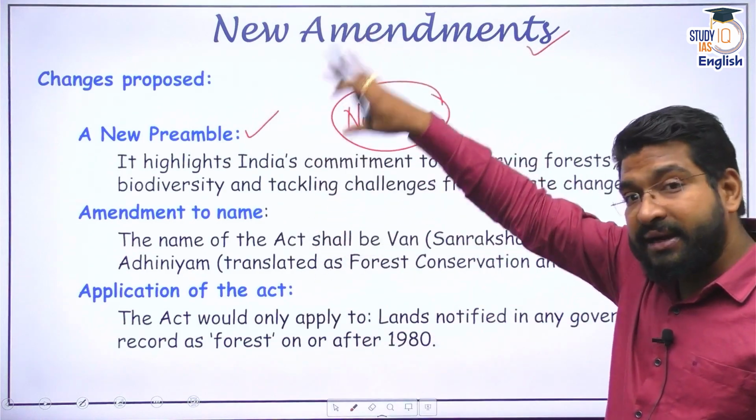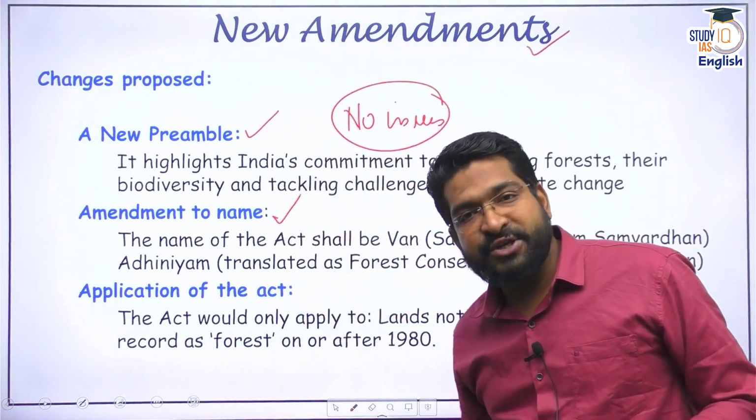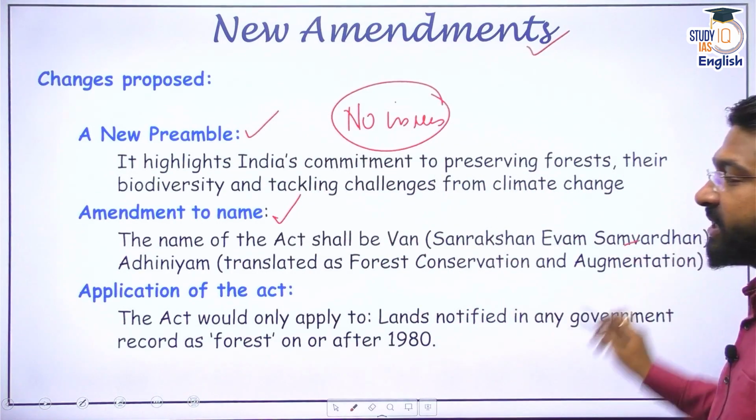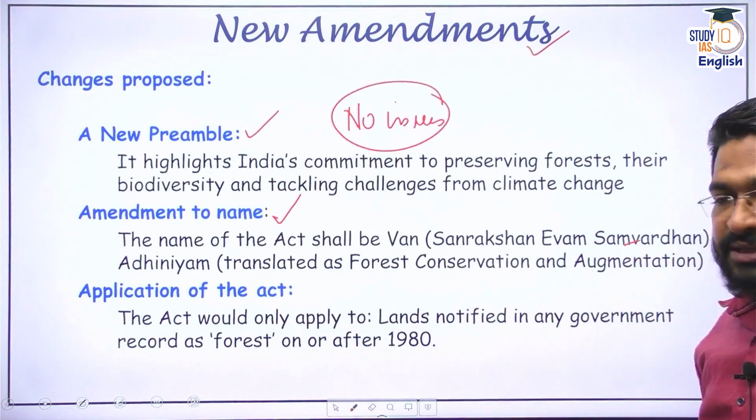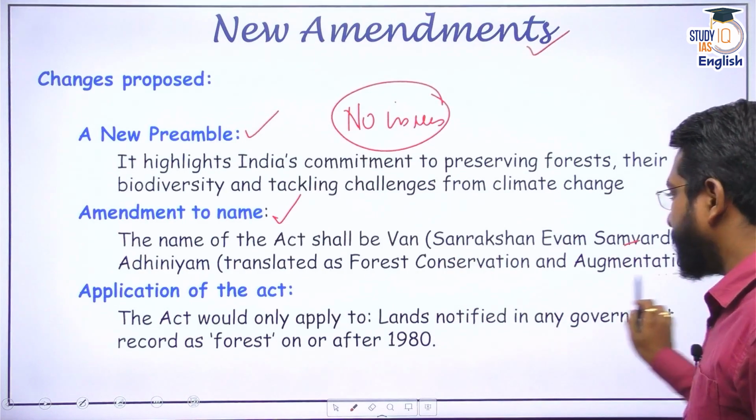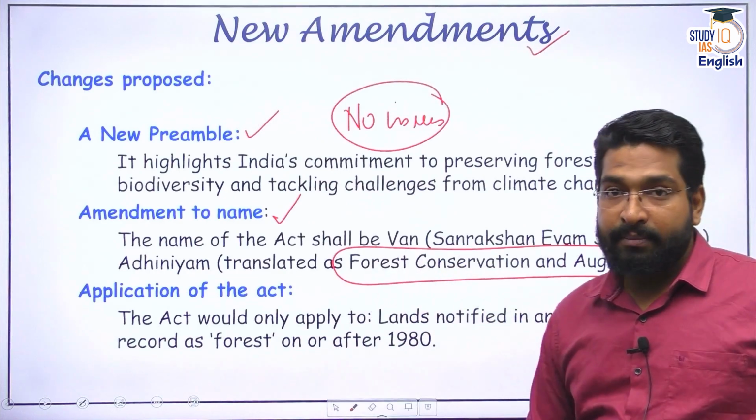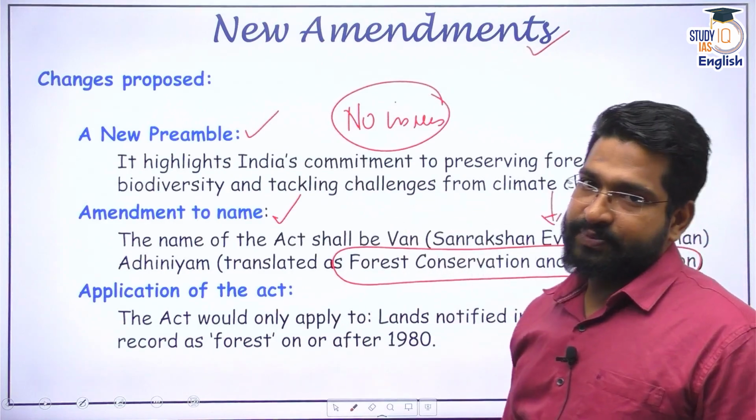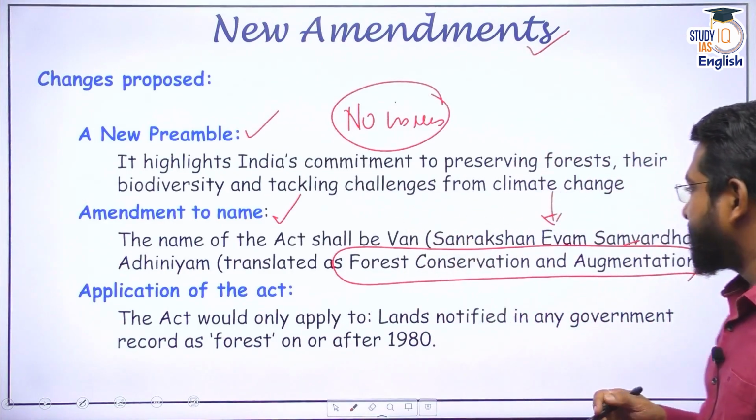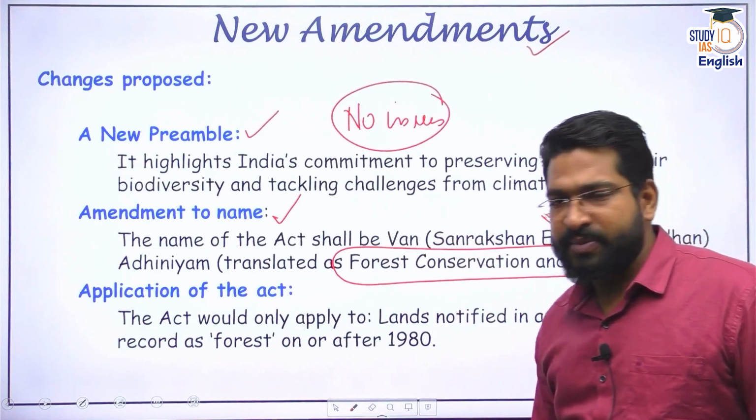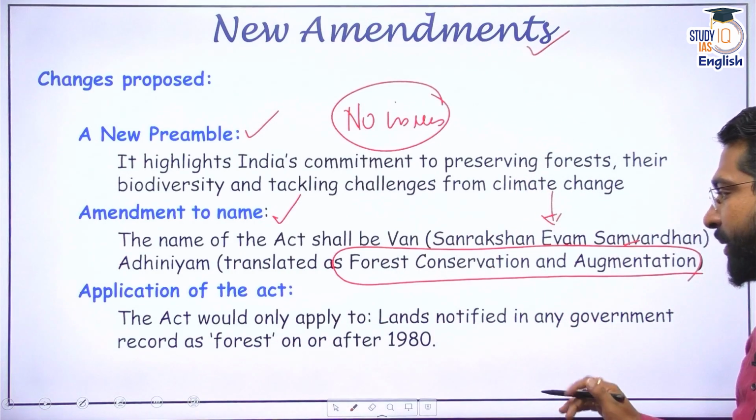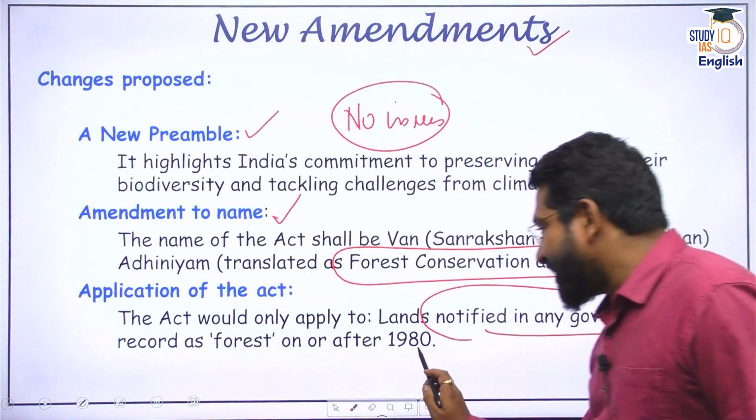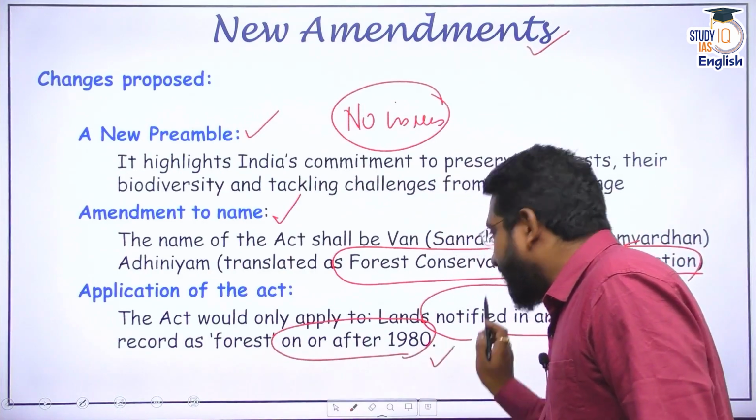The name of the act itself is being amended from Forest Conservation Act. It would be renamed to Van Sanrakshan Evam Samvardhan Adhiniyam. When we translate it into English, it becomes Forest Conservation and Augmentation Act. All right. But the issue here is with the Sanskrit name, which many people have opposed. Apart from that, on the application of the act, the act would only apply to lands notified in any government forest which are recorded as forest on or after 1980.